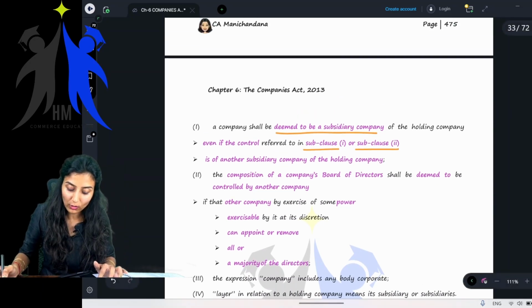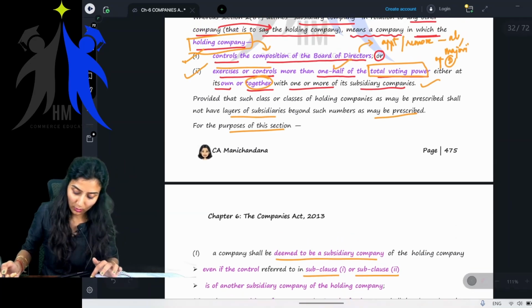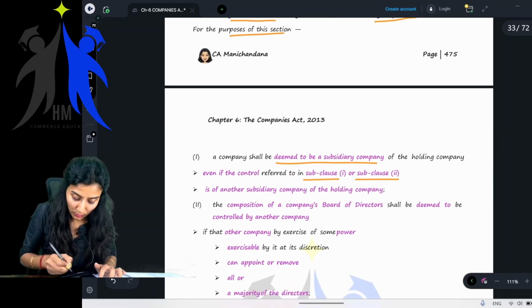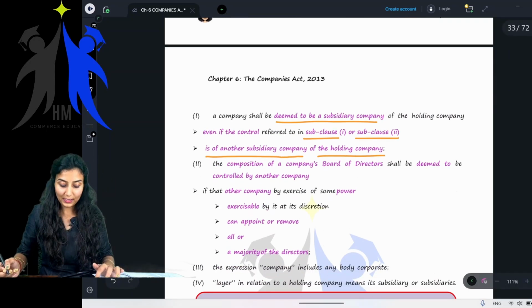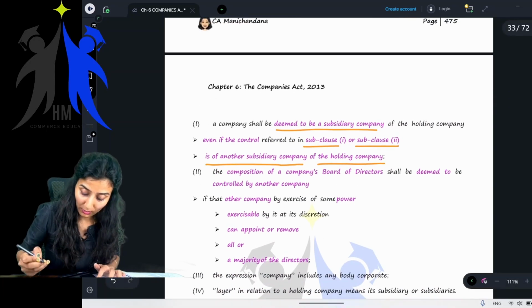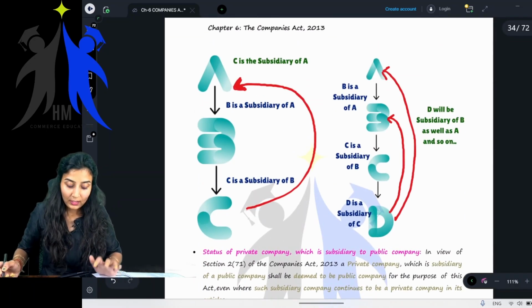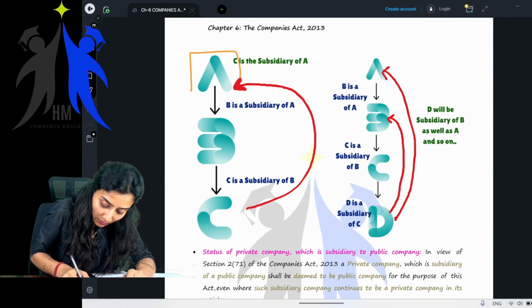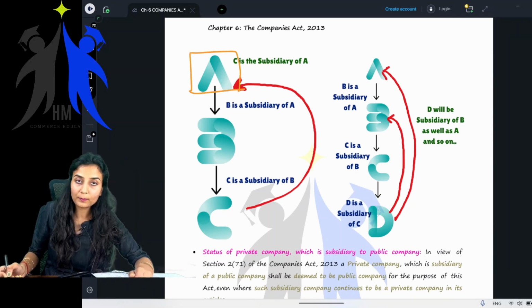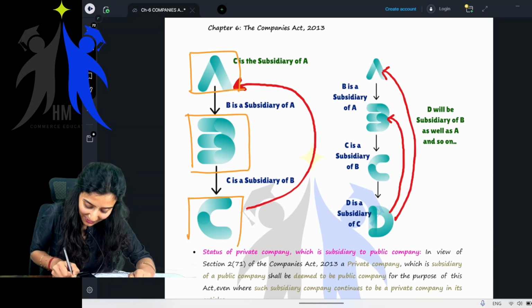Ma'am, what is this subclause 1 and subclause 2? Children, this is subclause 1 and this is subclause 2. Okay, subclause 2 is of another subsidiary company of the holding company. Ma'am, what are they talking about? What are they trying to tell? I think there is an example here itself. See, say for example, listen to this particular example. There is one company called A Limited. There is one more company called B Limited. And there is one more company called C Limited.